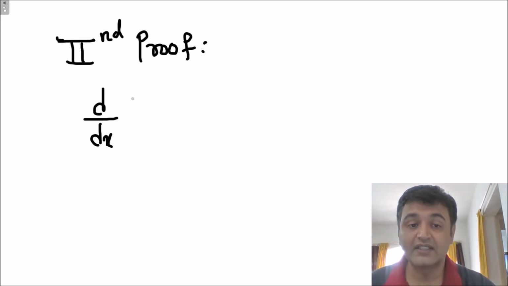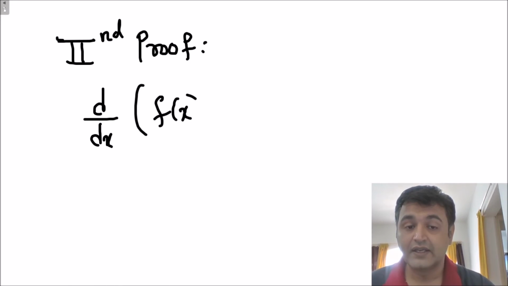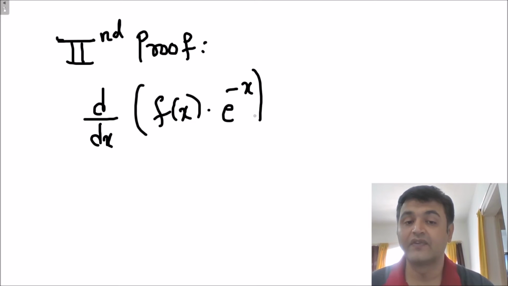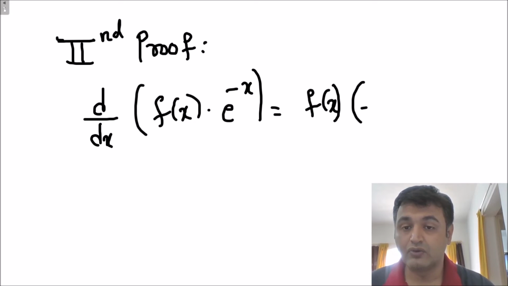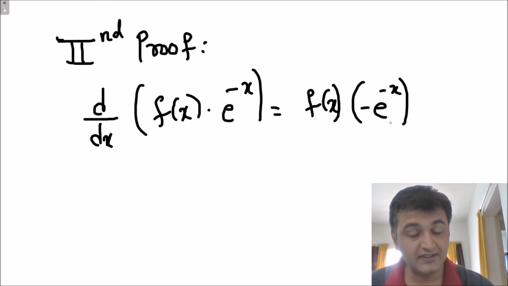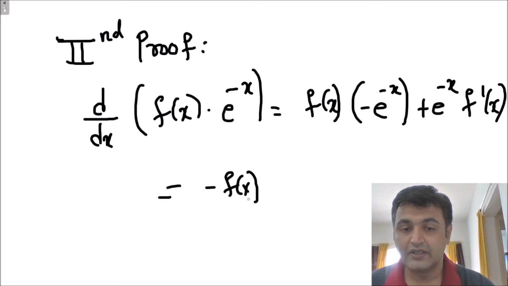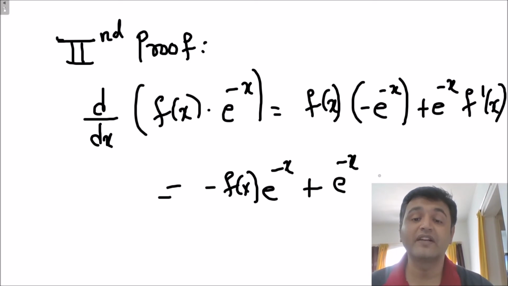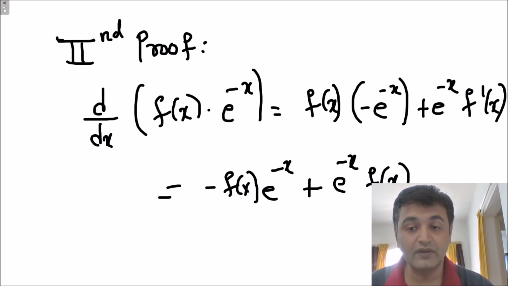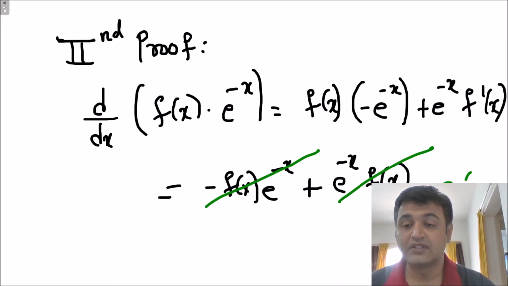So let's take the derivative of f of x into e raised to minus x. By the product rule it is f of x into the derivative of e raised to minus x, which is minus e raised to minus x, plus e raised to minus x into f dash of x. Correct? So this is nothing but minus f of x into e raised to minus x plus e raised to minus x into f dash of x. But we are assuming that f dash of x is equal to f of x. Now if you observe, this is plus and minus, which is nothing but 0.